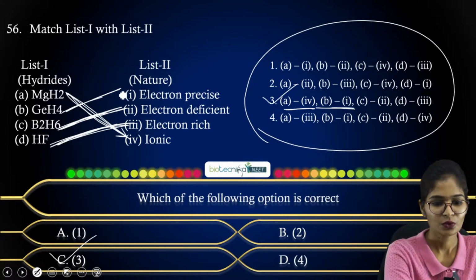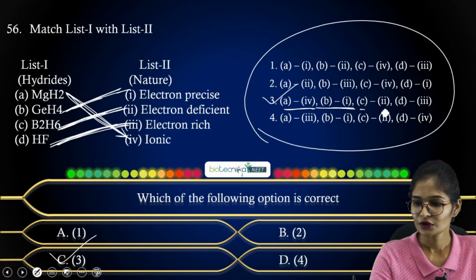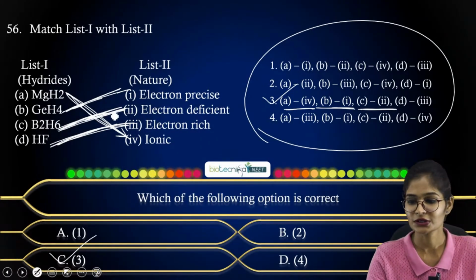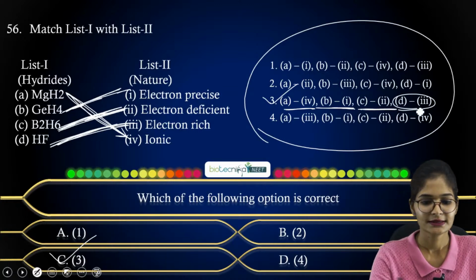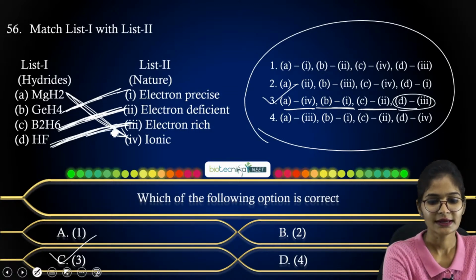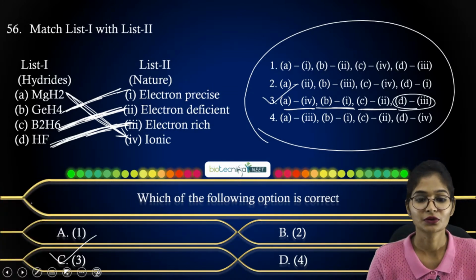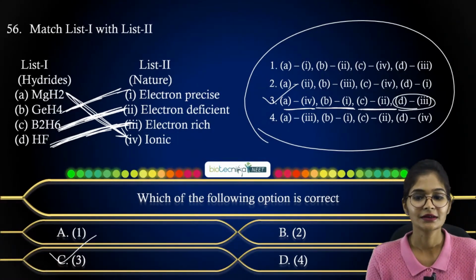Next you have C goes to 2, that is B2H6 is electron deficient. At last D goes to 3, which is electron rich in nature. So this is the case with your hydrides and their nature.